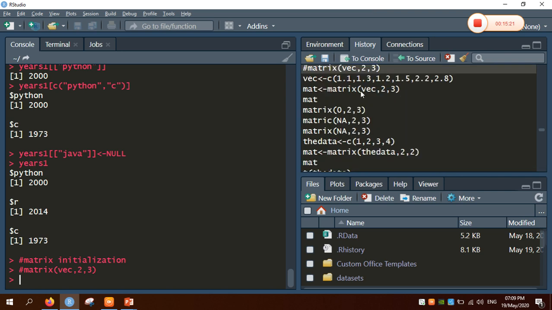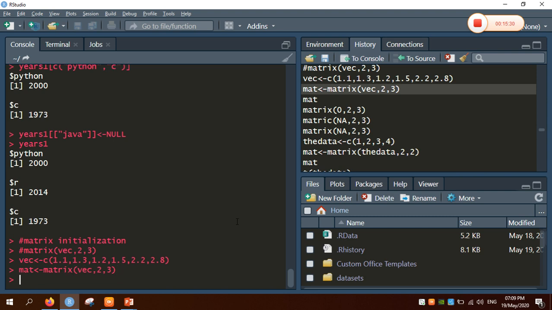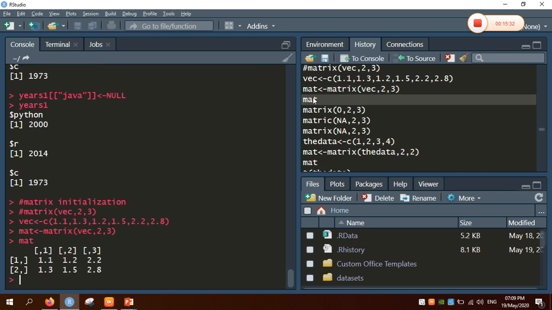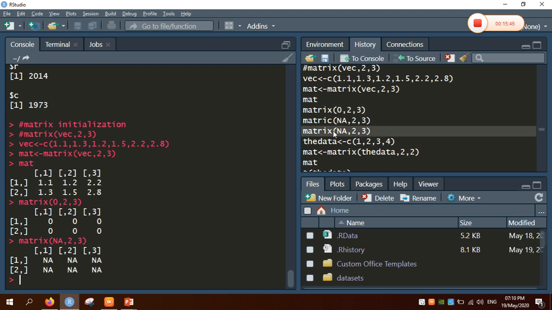For example, I have created a vector here. Now I am going to create a matrix here. I am passing the value as 2 by 3. So when I print the value of the matrix, it creates a 2 by 3 matrix. We can also create a zero matrix, that is matrix of 0, which will create a 2 by 3 zero matrix. We can even create an NA matrix, that is matrix of NA comma 2 and 3.